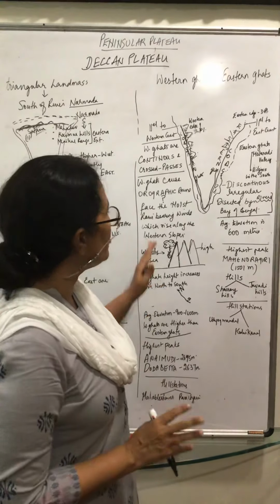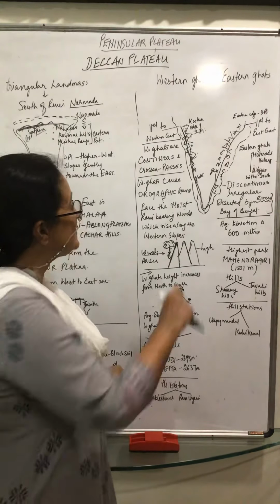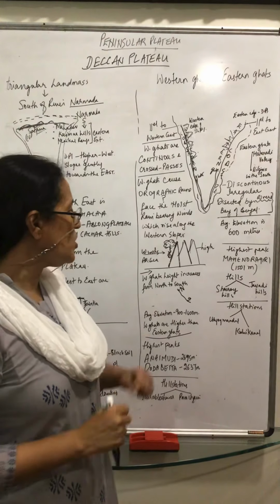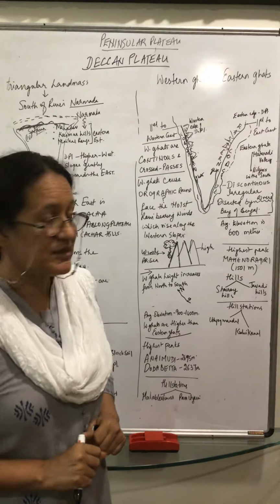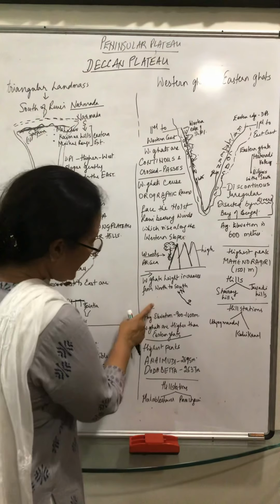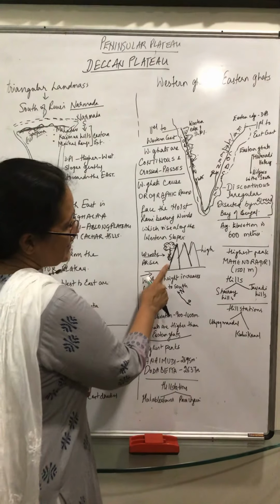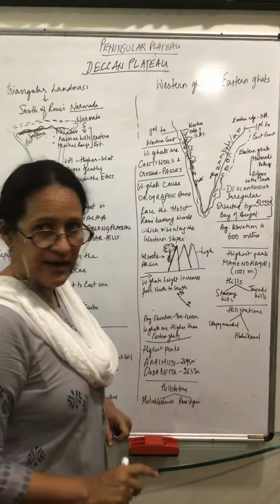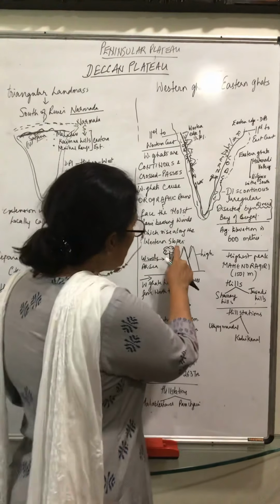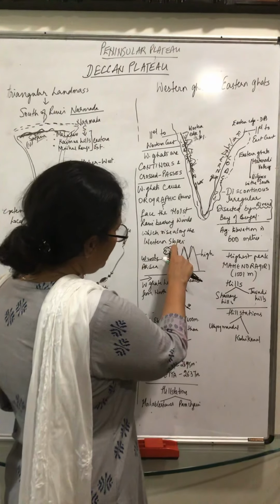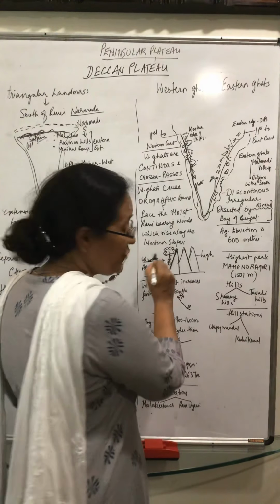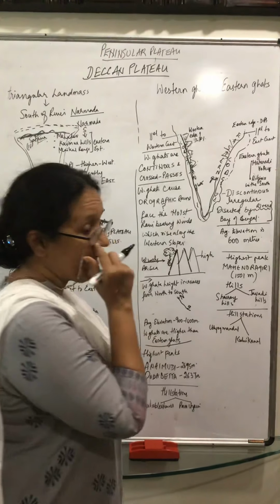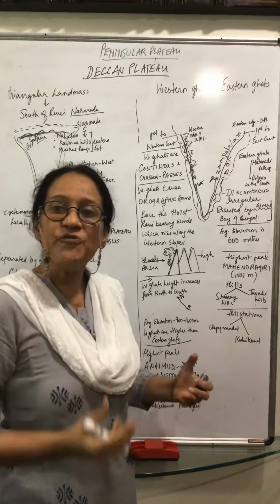Now I come to the orographic part. The Western Ghats cause orographic rains. Now what are orographic rains? First of all, we did this, that the Western Ghats are high. The elevation is 900 to 1600 meters. So now these Western Ghats are over here and the winds come from the Arabian Sea. And these winds carry moisture because of evaporation.